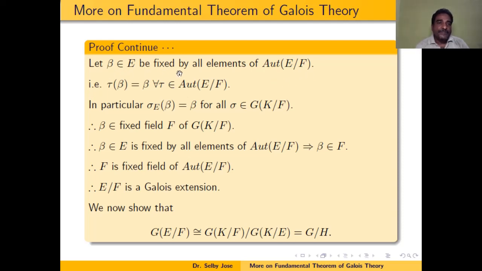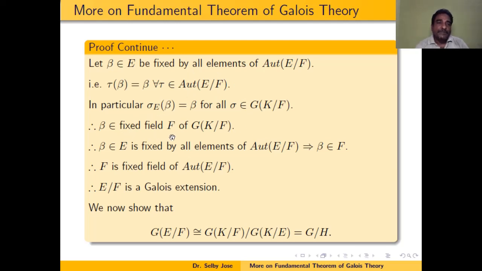So beta fixed by all the elements of the automorphism group of E over F means what? Tau of beta is equal to beta for all tau belonging to the automorphism group of E over F. So in particular, sigma_E of beta is also equal to beta for all sigma belonging to the Galois group of K over F, because we know that sigma restricted to E, that means sigma_E, belongs to the automorphism group of E over F.